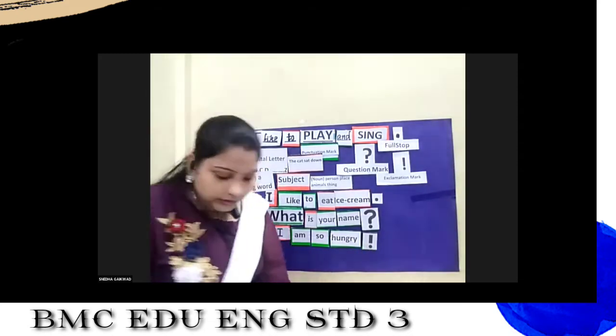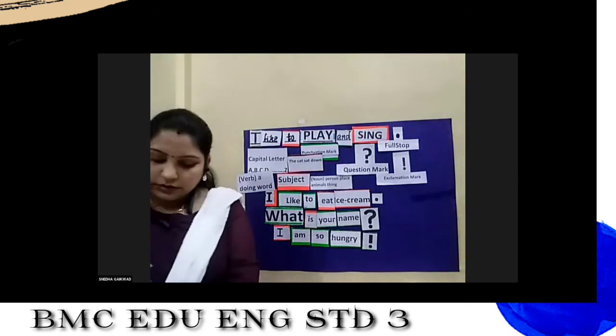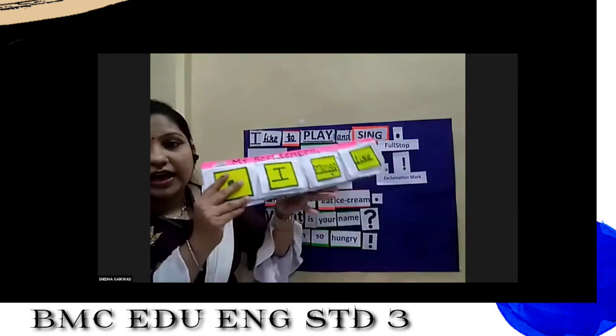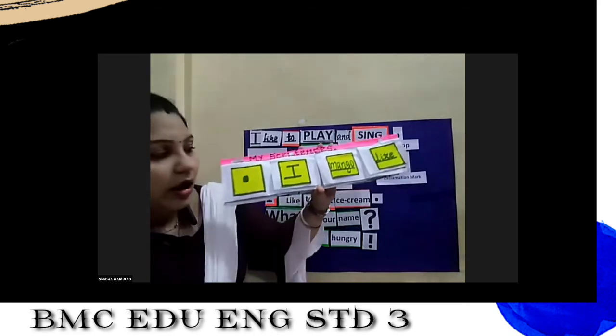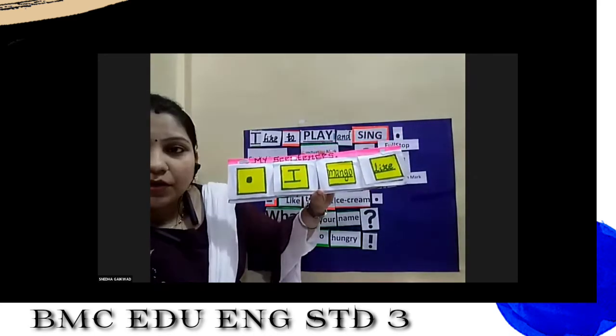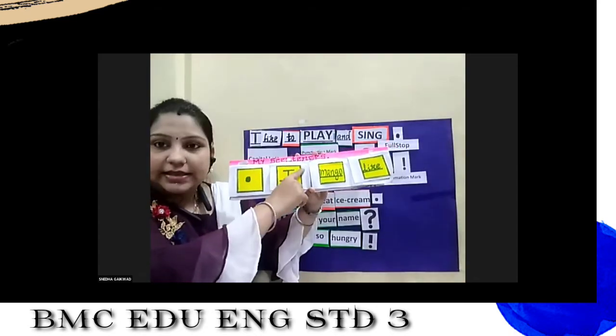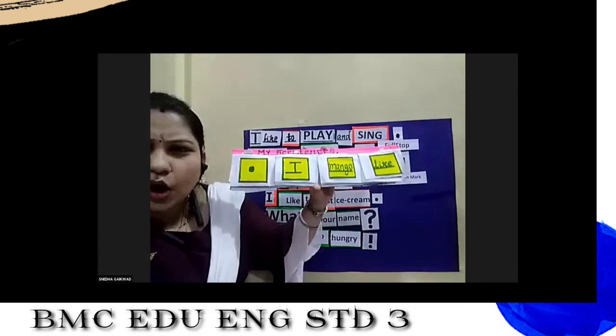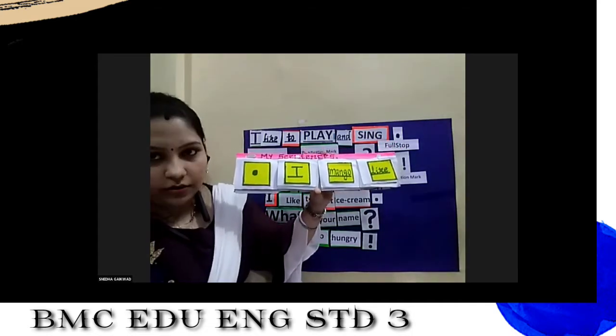Okay, now students, let's play one game. Now let's play one game. I'm going to show you something. See, this is the word chart I have made for you. Okay, now in this word chart, the name of the chart is my sentences. Okay, now see, these are the jumble words. It is not arranged in proper order.